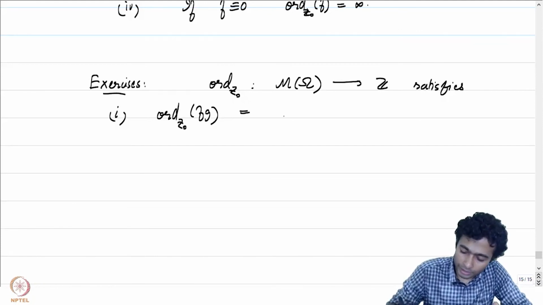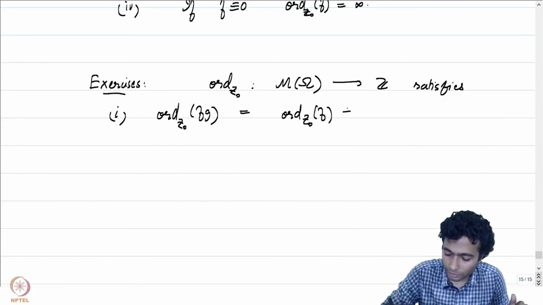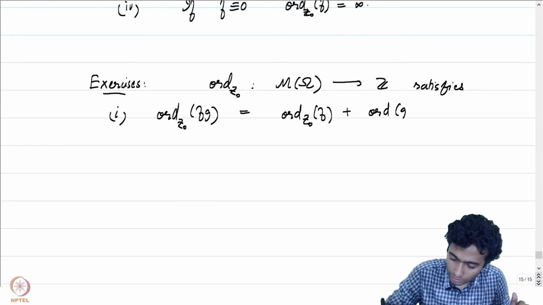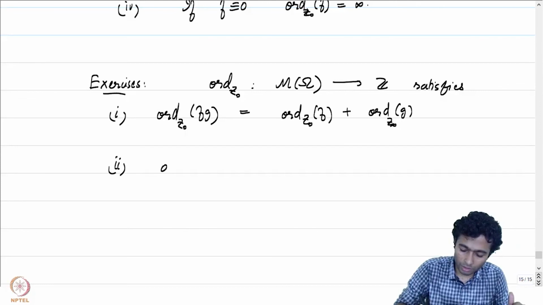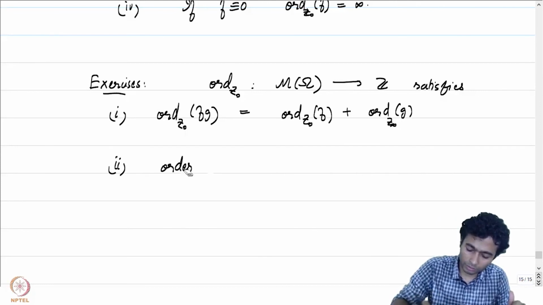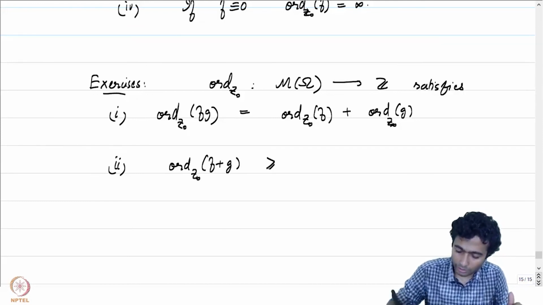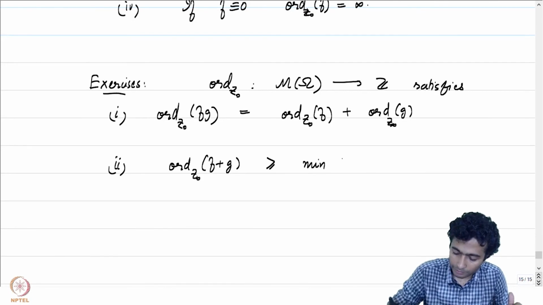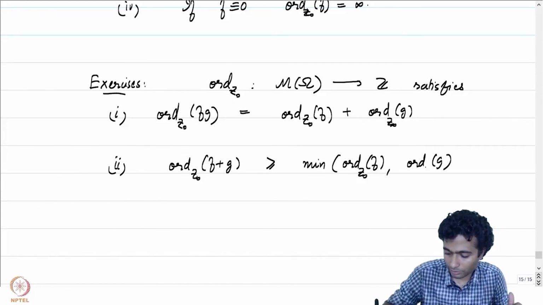And the property that is to be checked is that order of fg at the point z0 is going to be order of f at z0 plus the order of g at z0. And how about the order of f plus g at z0? That's going to be greater than or equal to the minimum of order of f at z0 and the order of g at z0.